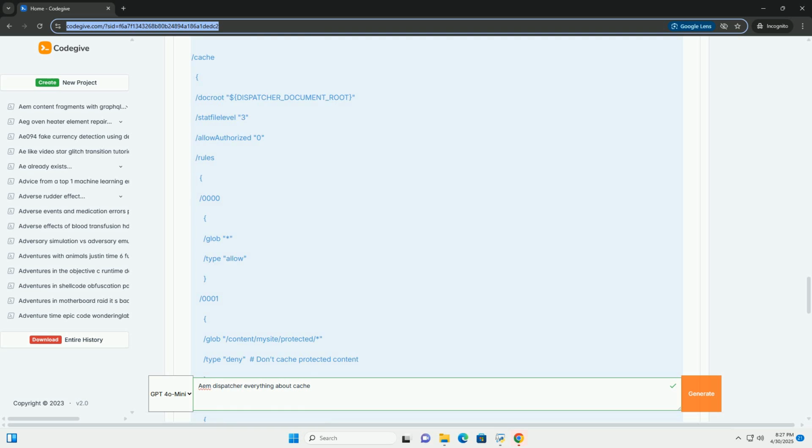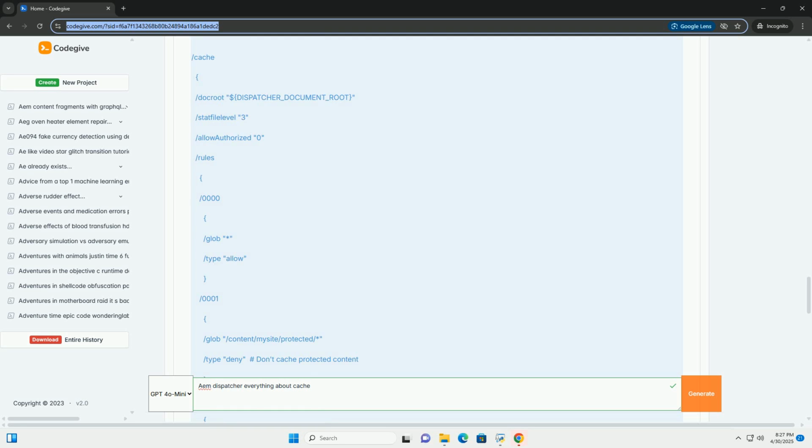8. Response code: the servlet checks the HTTP response code from the dispatcher to determine if the flush request was successful. 9. Error handling: the servlet includes error handling to catch exceptions and log errors. To use the servlet: 1. Deploy: deploy the compiled Java code as an OSGi bundle to your AEM publish instance. 2. Access the endpoint: access the servlet's endpoint URL from a browser or using curl.